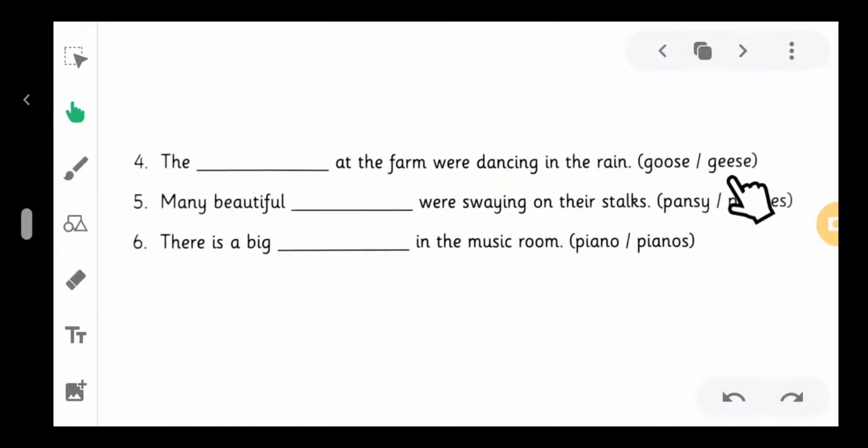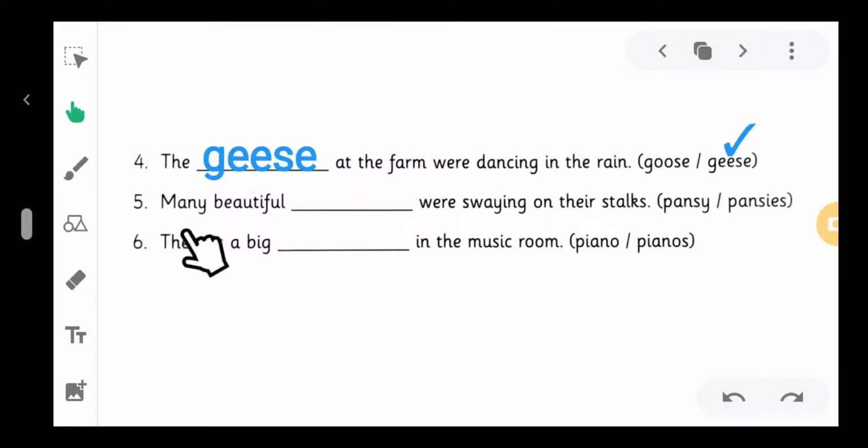Yes, geese. Why do we use geese here? Because were is given here, and we use were with plural nouns. So we write here geese. The geese at the farm were dancing in the rain.